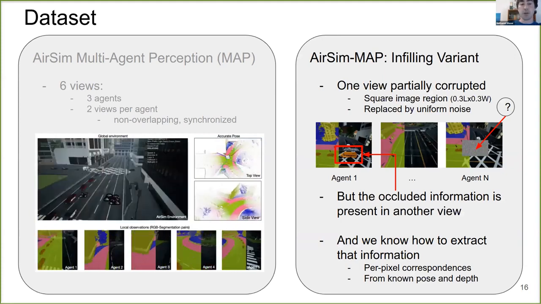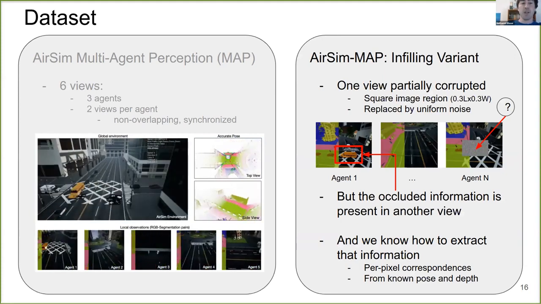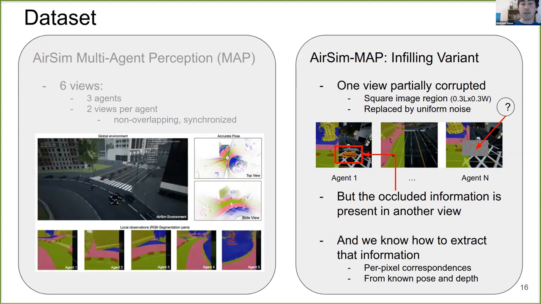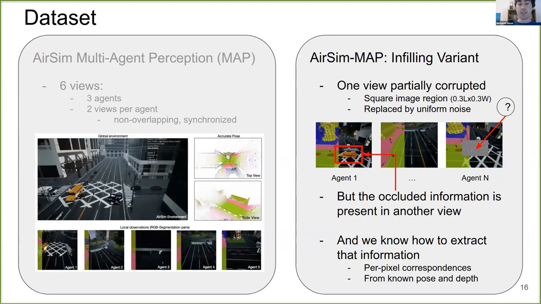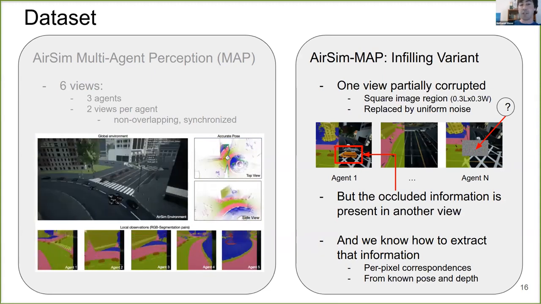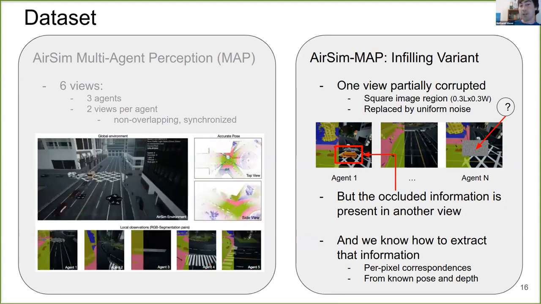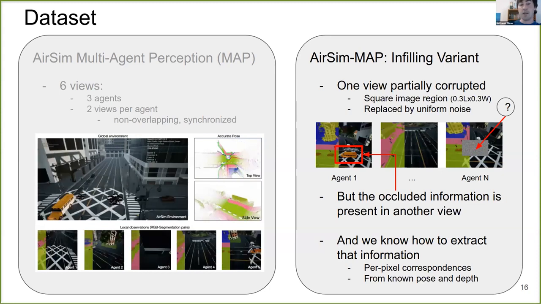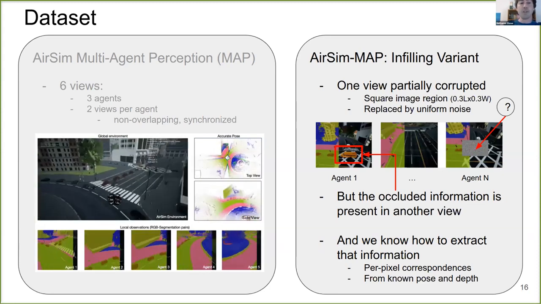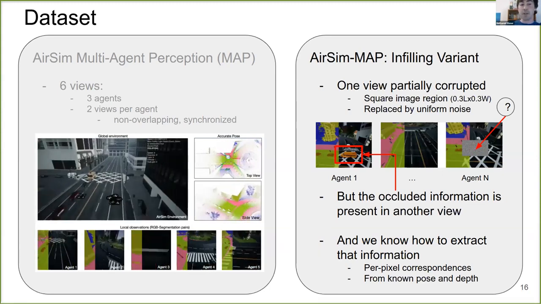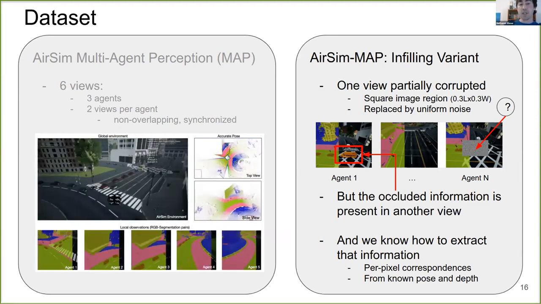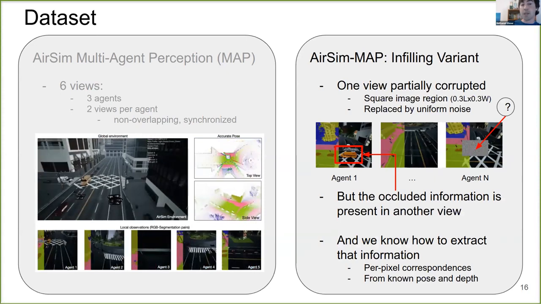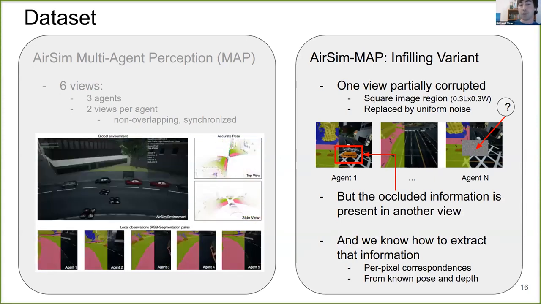For this variant, we partially occlude one frame in the swarm, as shown in the figure on the right above, agent N. Unfortunately, something is blocked in this frame, but we can use context clues to find the surrounding pattern in another agent. We can see that agent 1's yellow school bus is what is missing from the frame of agent N. So, at least for humans, there is sufficient information to infill the missing region. For a computer to learn this, we must provide a denser signal. In this case, we're able to use AirSim's pose and depth maps to compute per pixel dense correspondences.